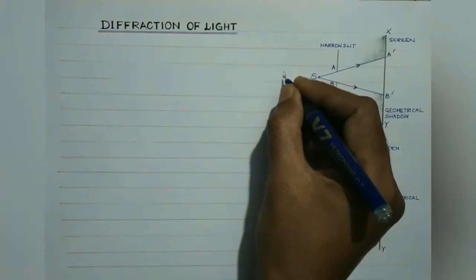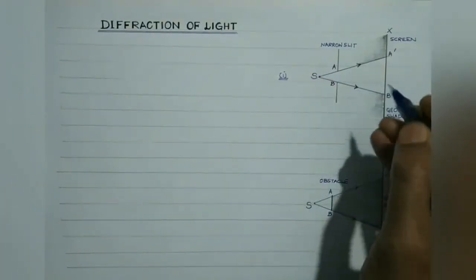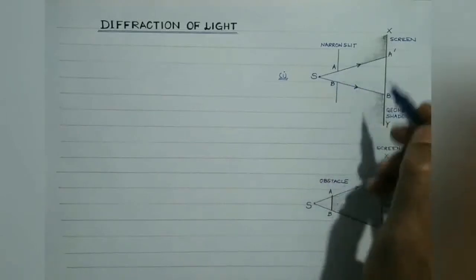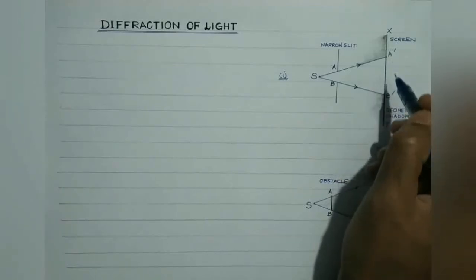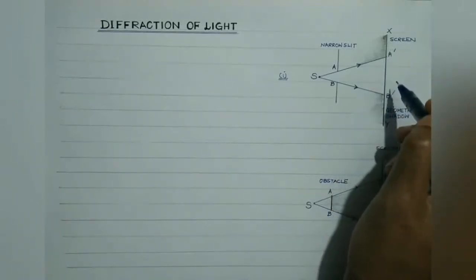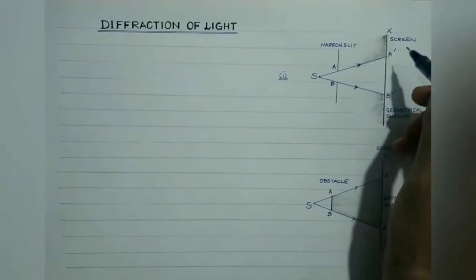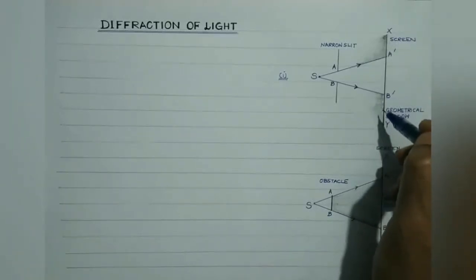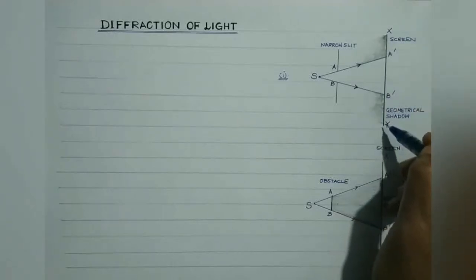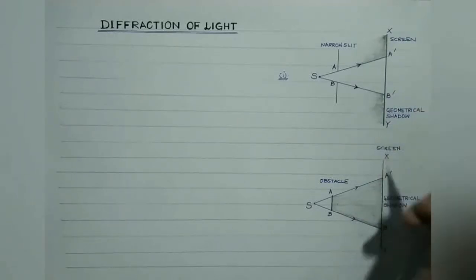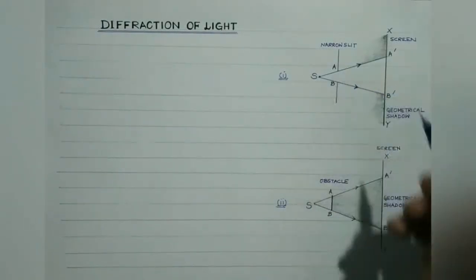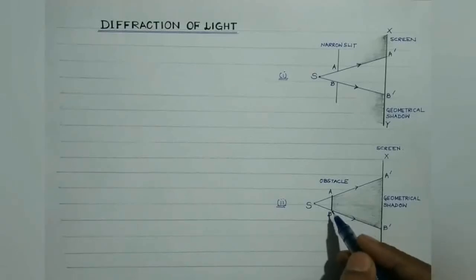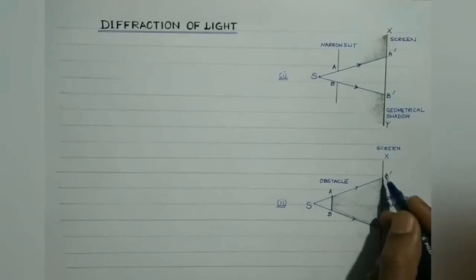Students, in case 1, what we have considered is AB is a narrow slit, and if the rectilinear propagation of light holds good strictly, then only the portion A dash B dash of the screen will be illuminated, and no light would enter in the region A dash X and B dash Y of the screen. So this will behave as a geometrical shadow region. It would be dark, isn't it? And in the second case, students, in place of a narrow slit, we have placed an obstacle, right? So when an obstacle AB is placed, then its distinct shadow, A dash B dash, would be obtained